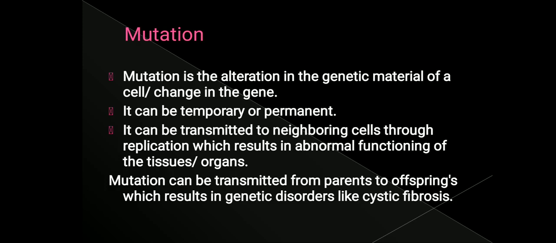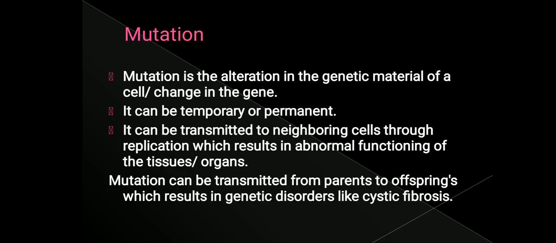Now mutation can be temporary or it can be permanent. So when does mutation occur? Mutation occurs maybe due to replication, or maybe because of some damage that occurs during the cell, maybe some errors during replication. So maybe some errors during copying of the mRNA.